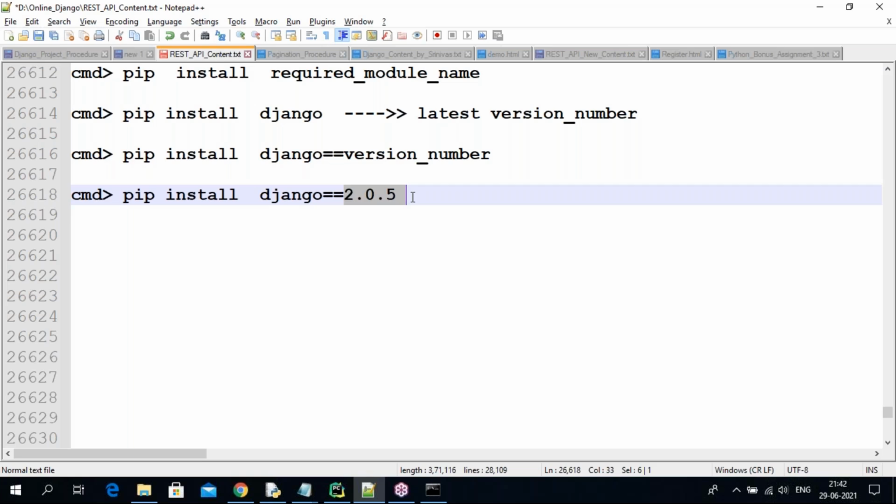Depending on the programs, we can use the version. Initially I'm going to use this 2.0.5. If you are not using this double equal to version number, the latest version 3.2 is going to be downloaded.